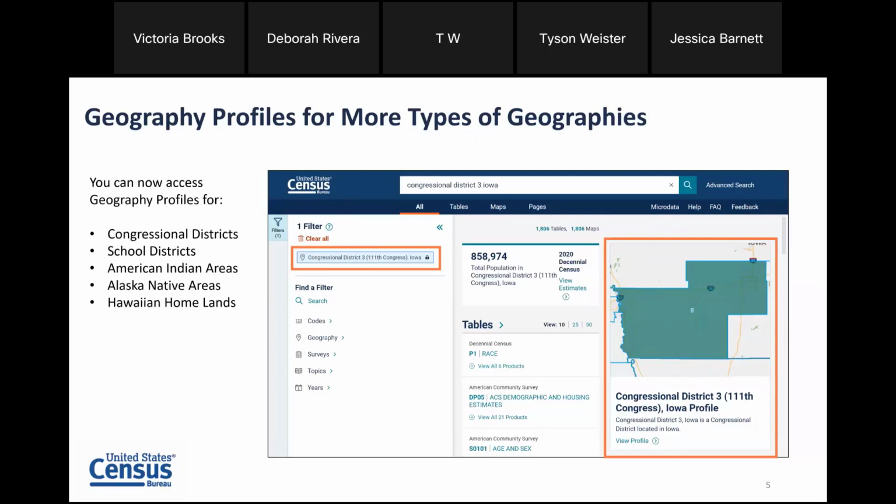The steps to access them are the exact same as you would access them for the other available geographies. We're going to walk through this on the live site and discuss it in more detail.